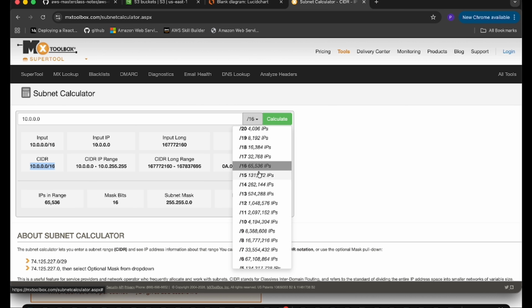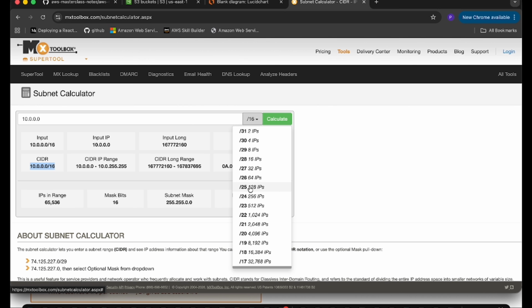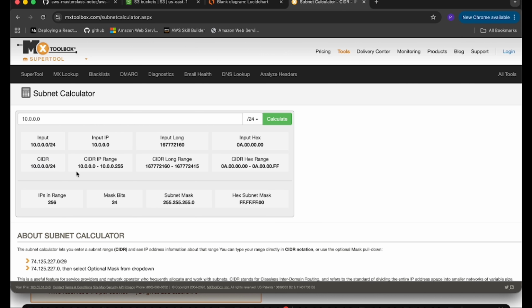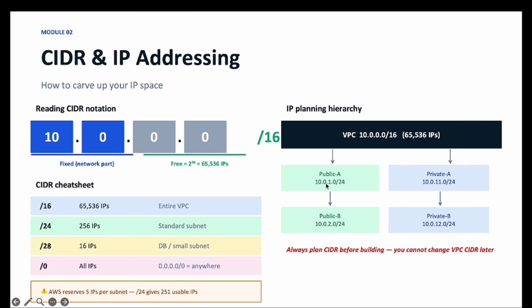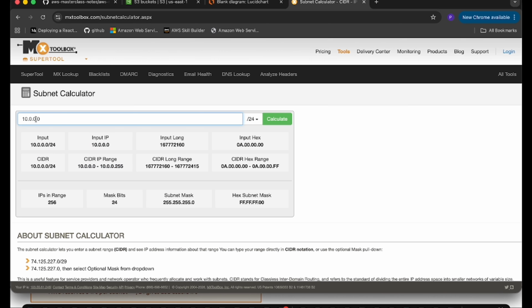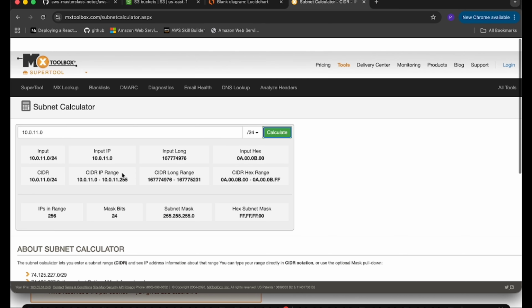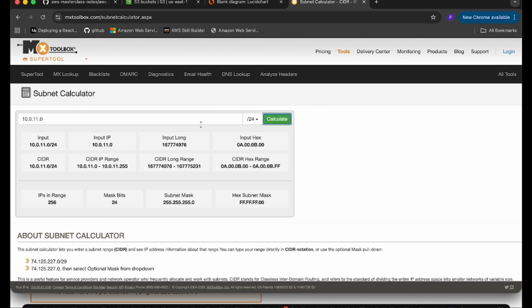If you pass /24, which is our subnet range, we got 10.0.0.0 to 10.0.0.255. After that, if you want to increase the range by one, then you put 1 here. So for that reason, in the PowerPoint, I gave the 1 here. For the /24, 1 here, and then it calculates 10.0.1.0 till 255. Then you increase to 2, then we got 10.0.2.0 to 255. Same if you give 11, we get 11.0 to 255. I'm not getting the range there, but yeah, okay. So that's how you can calculate and get the number of IPs, how many you will get.